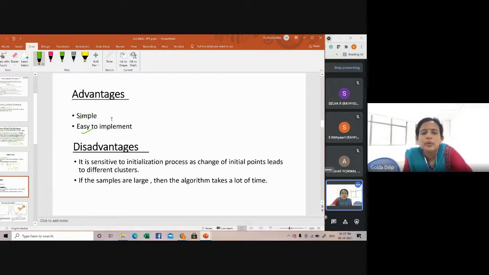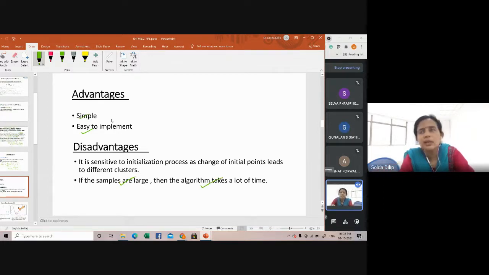So it's always dependent on that initialization process, which can be different at different points of time, so different types and forms of clusters can be formed. Again, if the samples are large, then of course the algorithm will take a long time.